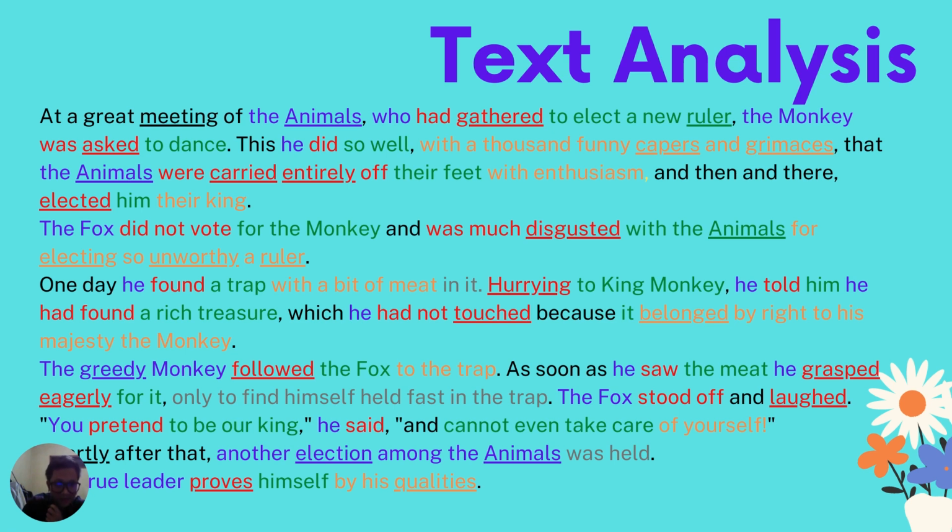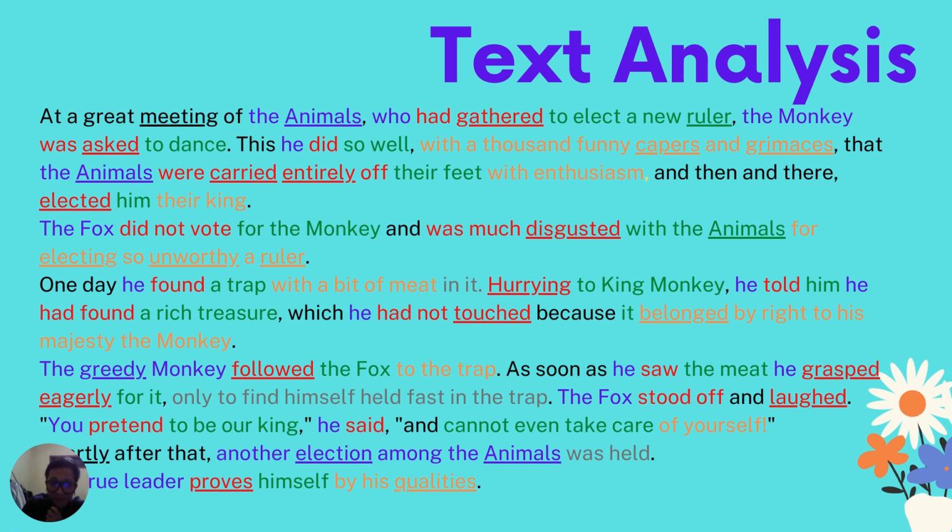Completing the sentence. And then the greedy monkey followed the fox to the trap. The greedy monkey is the subject. Followed is the verb. The fox is the object, and to the trap is the complement.